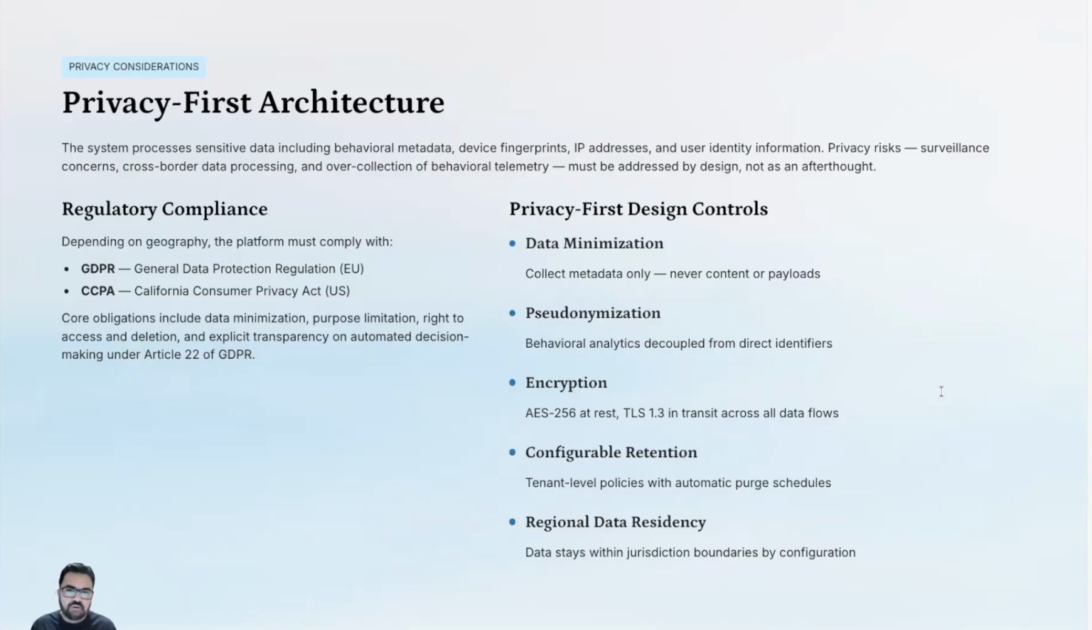If you look at our privacy-first design controls, you will see the options to minimize the data collection. The behavior analytics is randomized, so it's not taking any biased decisions, and it decouples from the direct identities or identifiers. Then we also provide encryption for data at rest and data in motion, and you have an option in the UI to configure the retention of that data.